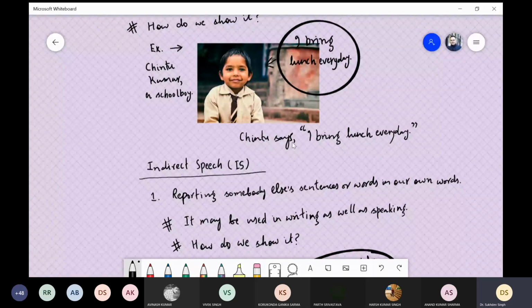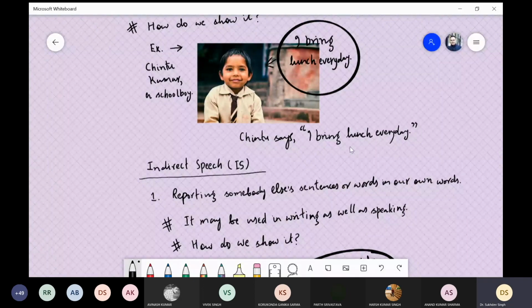After the comma, we will use the double inverted commas, and then whatever was spoken by Chintu, that we keep as it is, and then because we need to close the sentence, that's why we use the full stop here, and after that we close the inverted commas. How it appears, this you need to also pay attention.